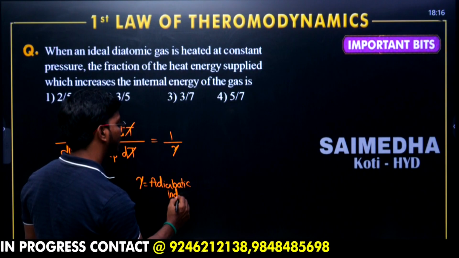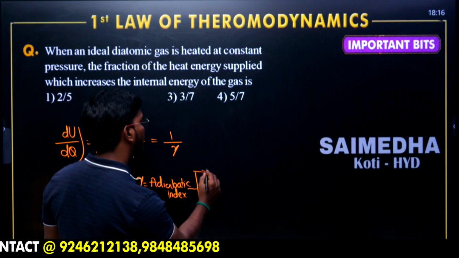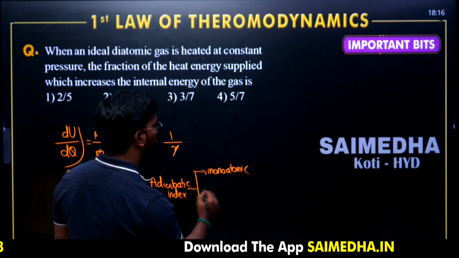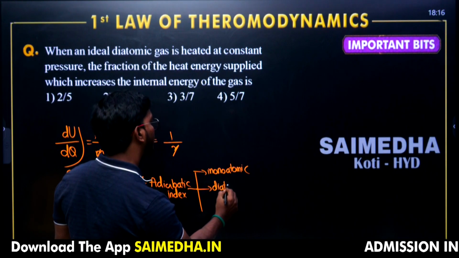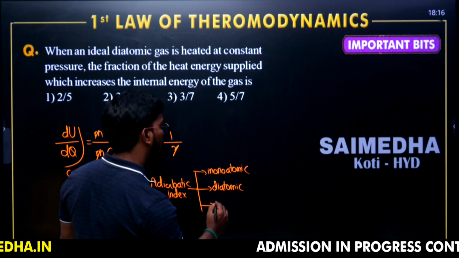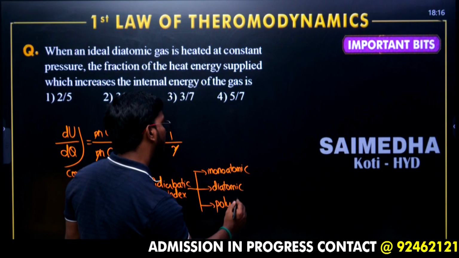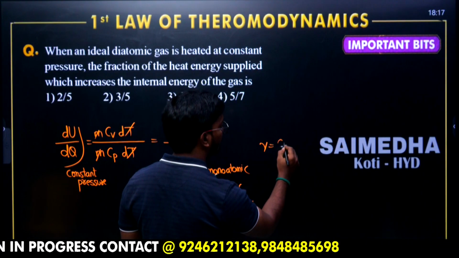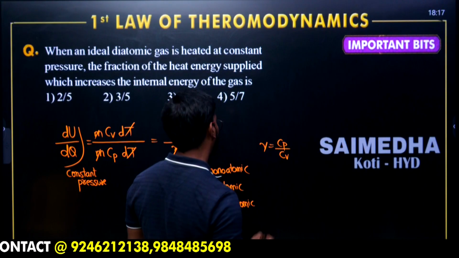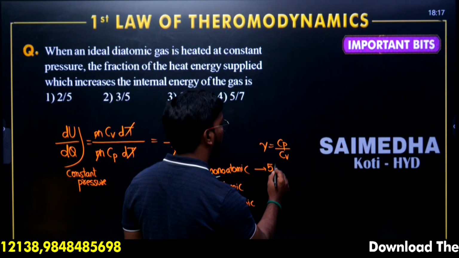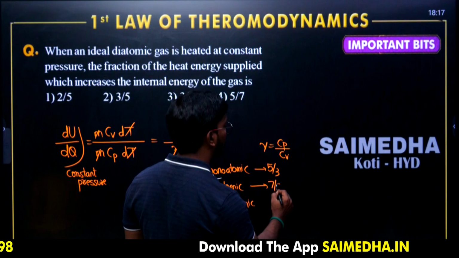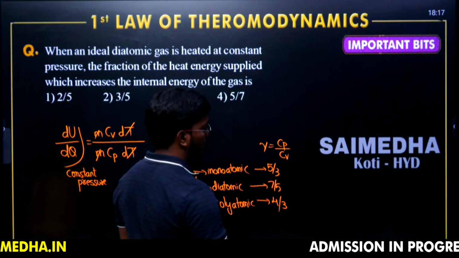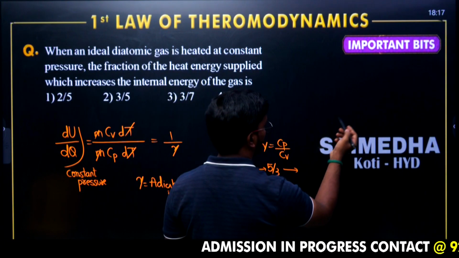There are three types of gases: monoatomic, diatomic, and polyatomic. And gamma values would be Cp by Cv. The values for the monoatomic is 5 by 3, this is 7 by 5, this is 4 by 3. This value would be 5 by 3, that is 1.66, right?